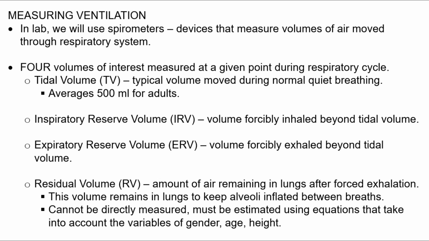In the laboratory, we measure ventilation using devices called spirometers, which measure volumes of air moved through the respiratory system. There are 4 volumes of interest that we will focus on, measured at very specific points during the respiratory cycle. The first is tidal volume, which is the typical volume of air moved during normal quiet breathing when we are at rest. Tidal volume averages 500 milliliters for adults, both male and female.